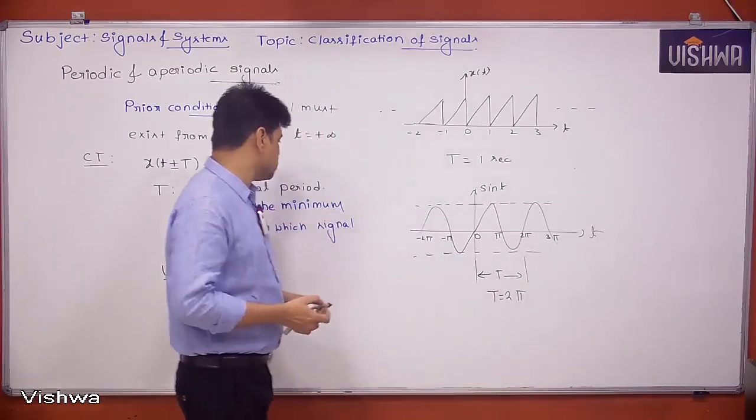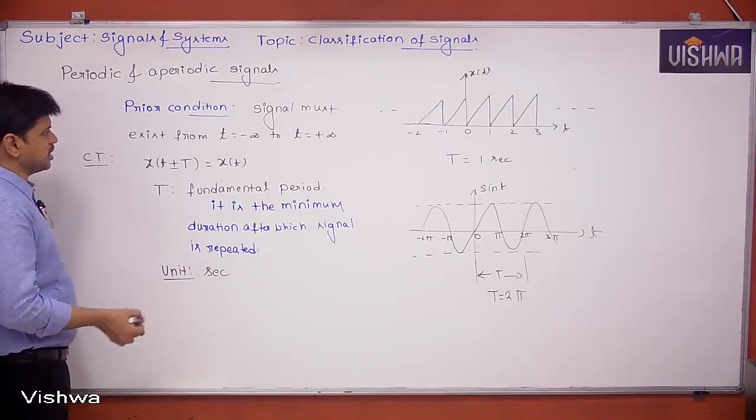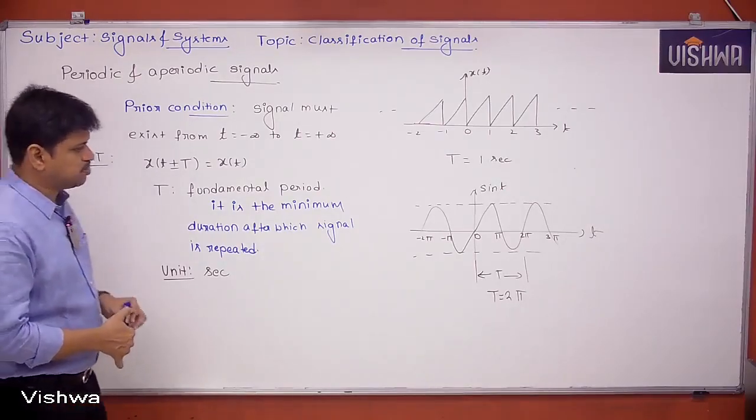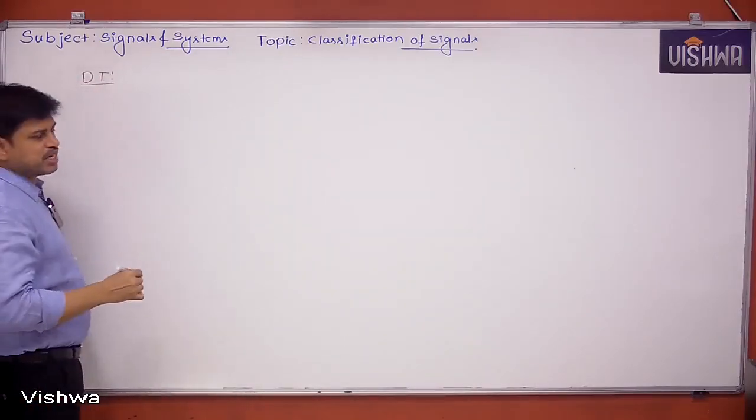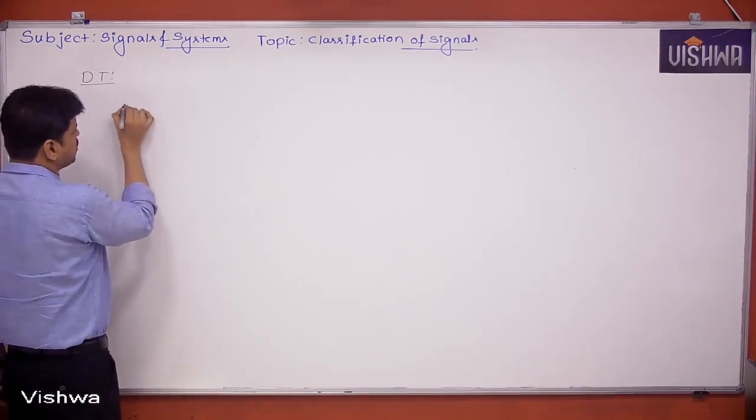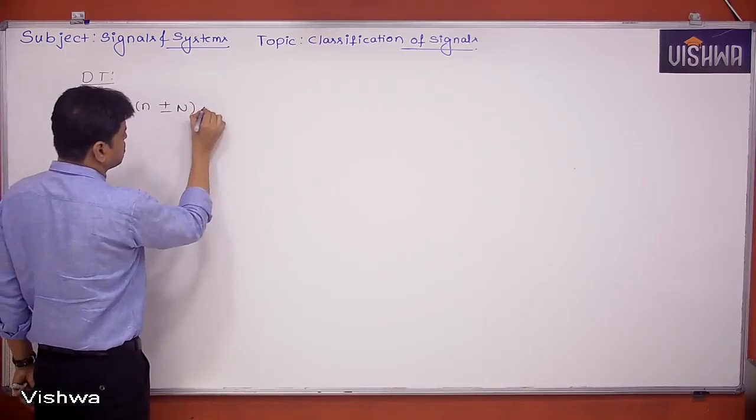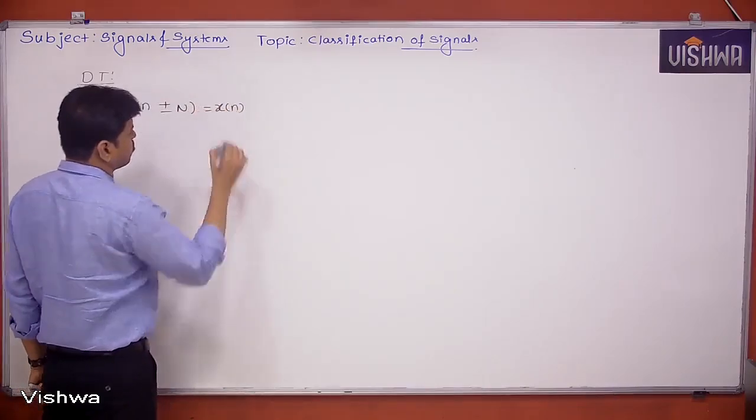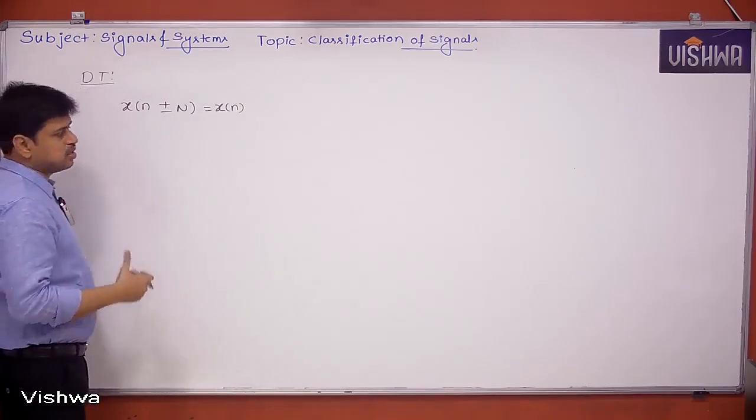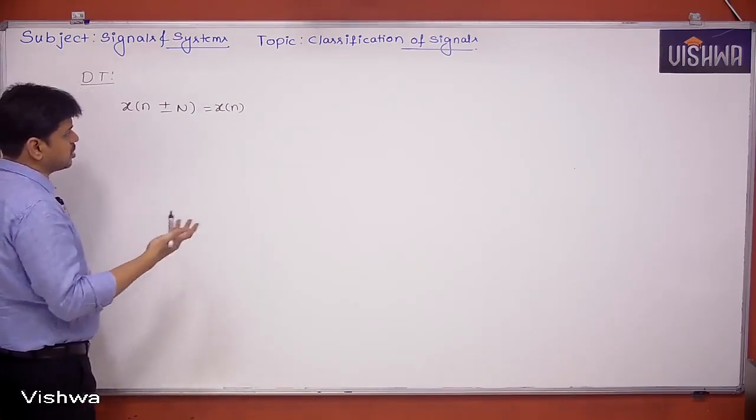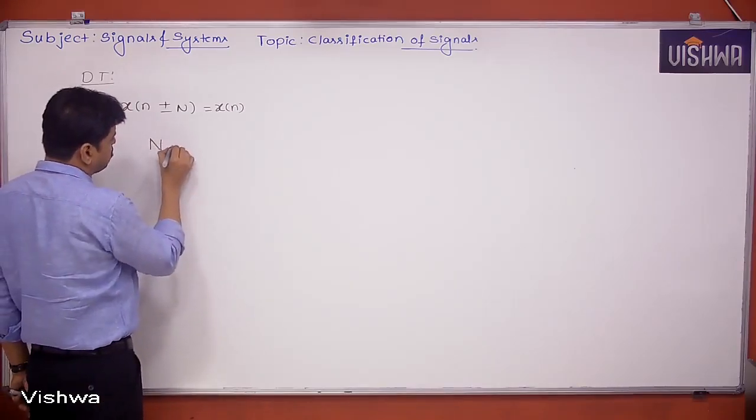So this is about the continuous time case. First we took the continuous time case, now we will see the discrete time case. How can we say a discrete time signal is periodic or not? Suppose x of n plus or minus capital N is equal to x of n. If we shift the samples by capital N samples and get the same signal, then we can say it is a periodic signal. Then capital N is again called the fundamental period.